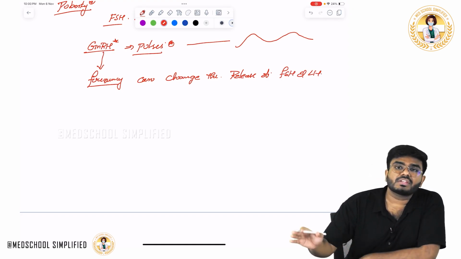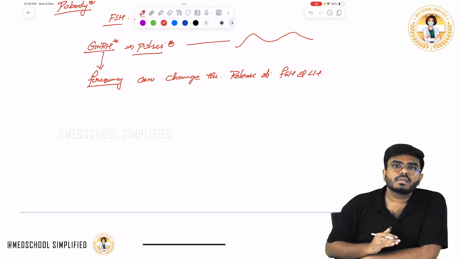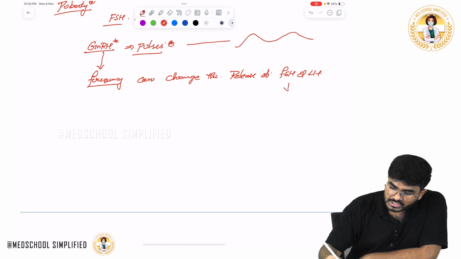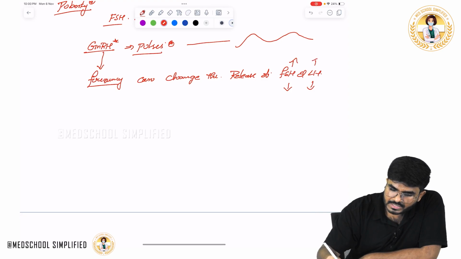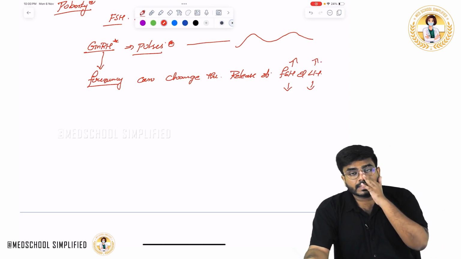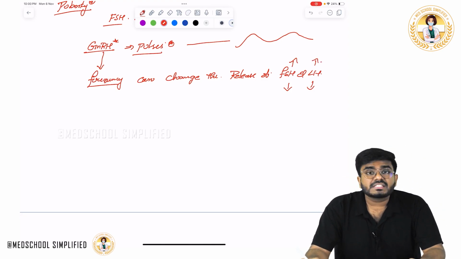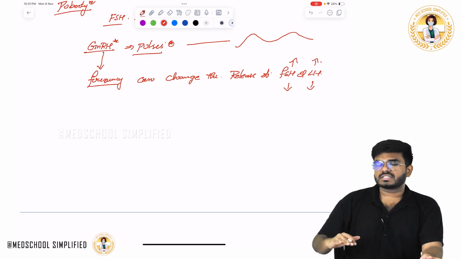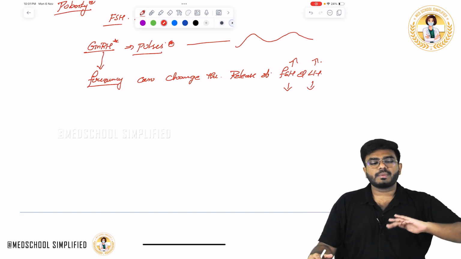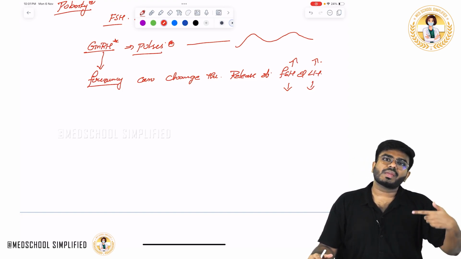If it is releasing continuously in high doses, then FSH and LH go down. If it is coming in pulsatile doses, FSH and LH go up. So the point I want you to know is the GnRH frequency. If it is coming continuously, FSH and LH are down regulated. If it is coming in pulsatile doses, FSH and LH are up regulated.